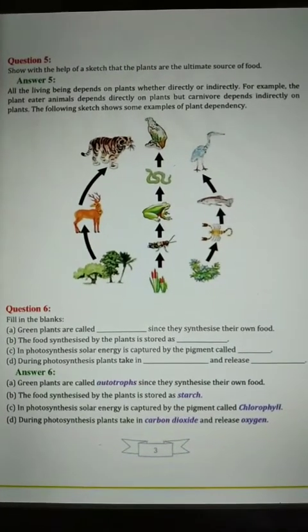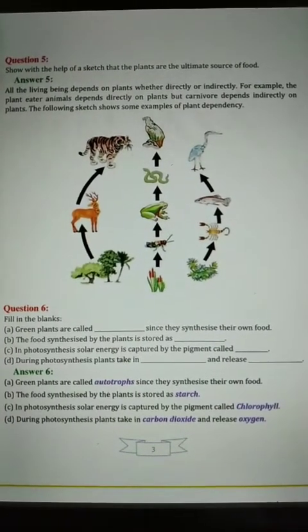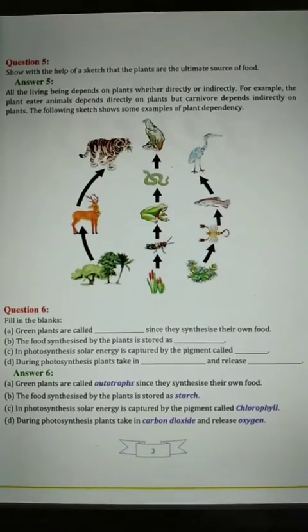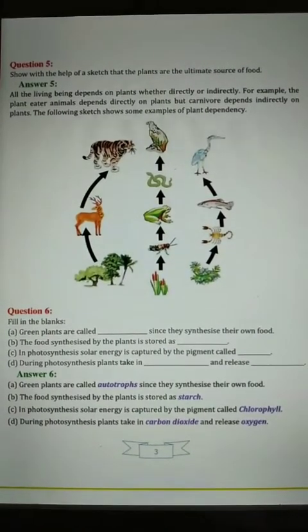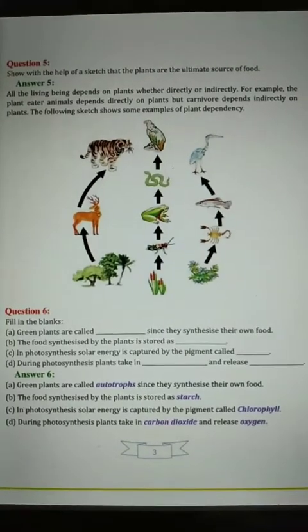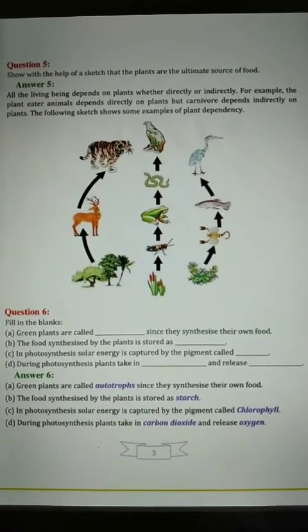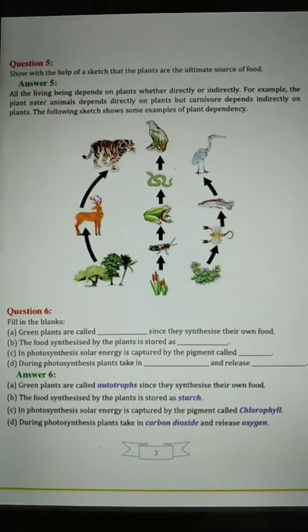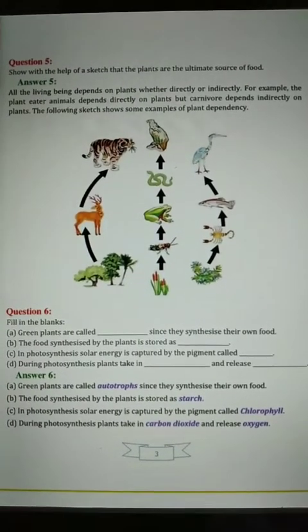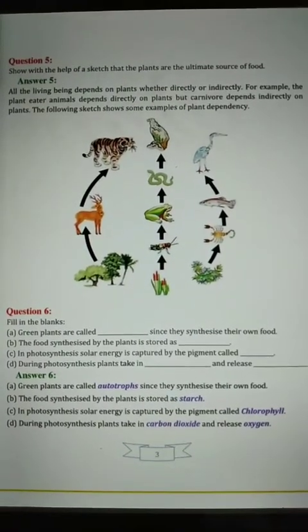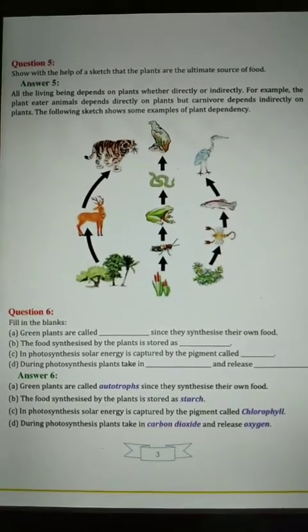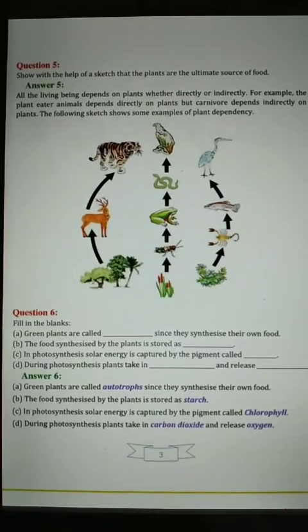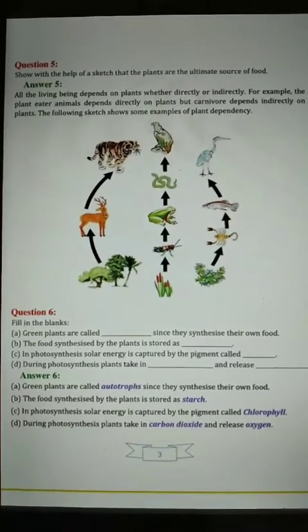The first one is: green plants are called blank since they synthesize their own food. In which category can we put the green plant? The green plant will be called an autotroph because they can make their own food. Second, the food synthesized by the plant is stored as blank. The food which is made by the plant and stored, that stored food is called starch.